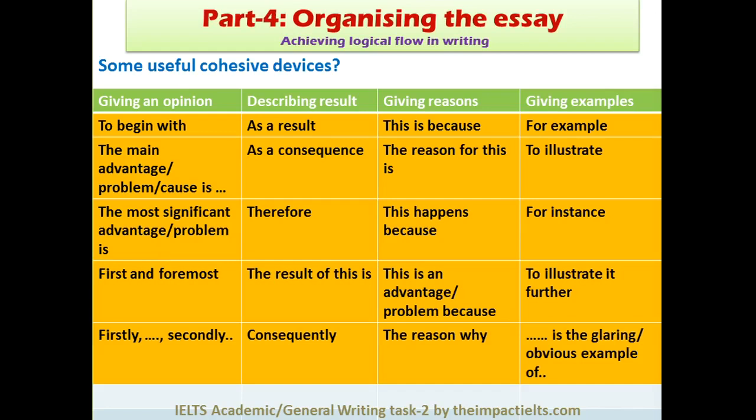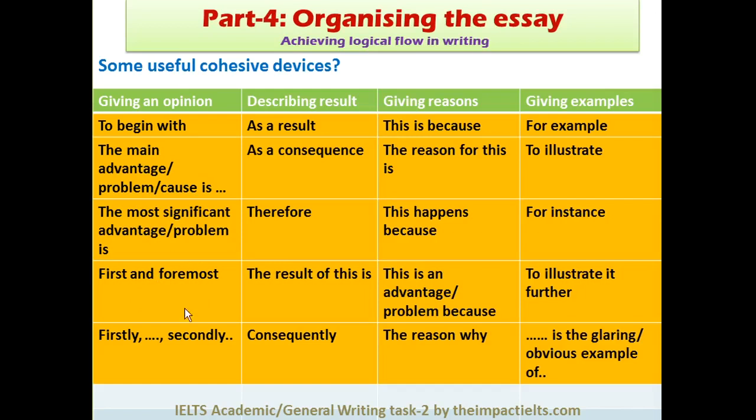Anywhere, it depends, right? To begin with, mostly used in body paragraph 1. The main advantage, most of the time, this can be used again in body paragraph 1 in the beginning. The main problem, if the topic is asking about problem, cause. So this is one way where you can start, and then you can go ahead. The most significant advantage, problem, or cause. So you can see these all seem to be the first sentence, most probably of the first body paragraph.